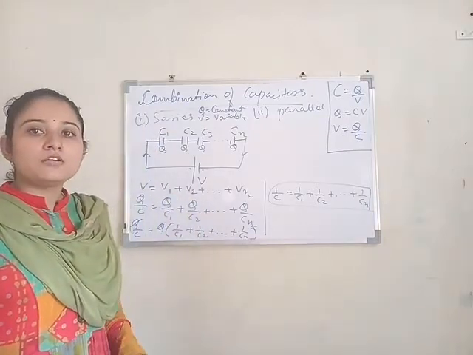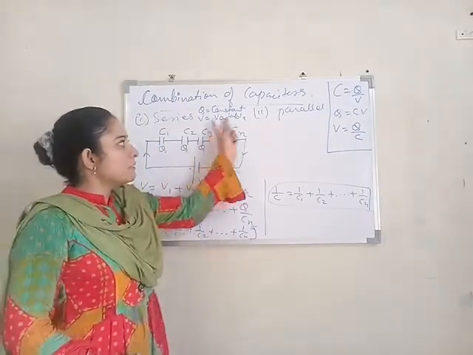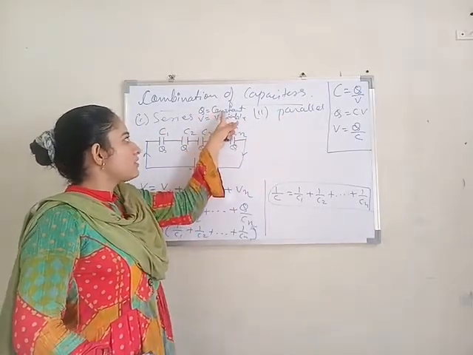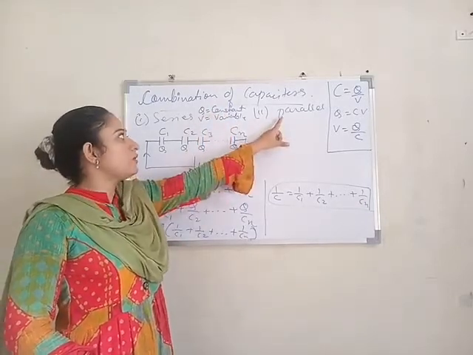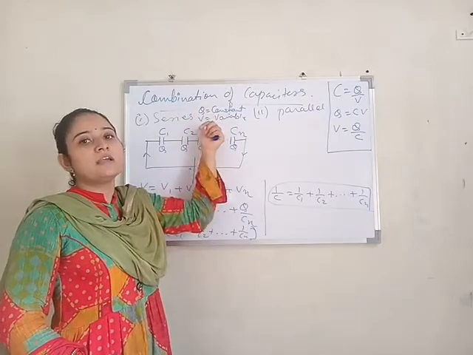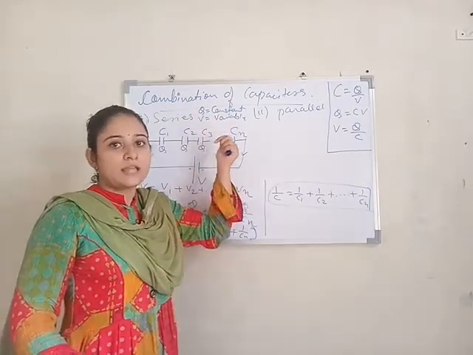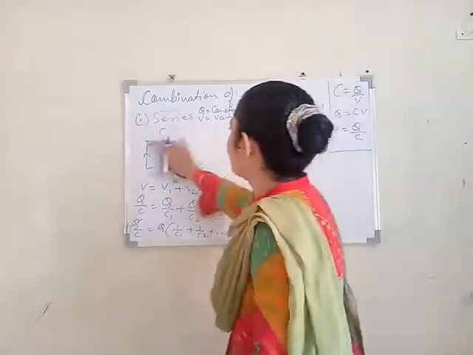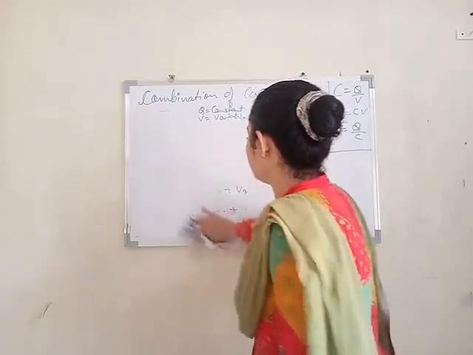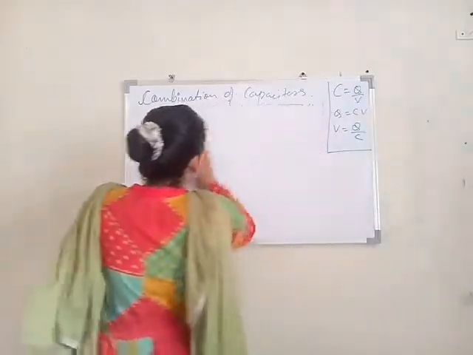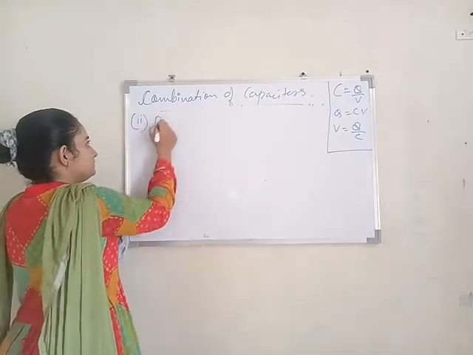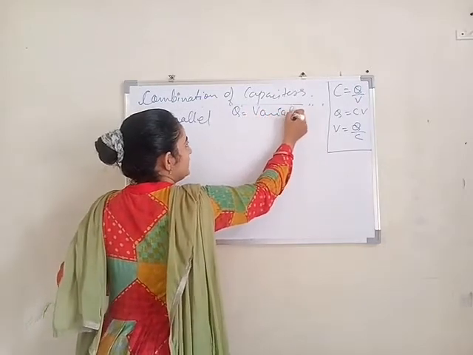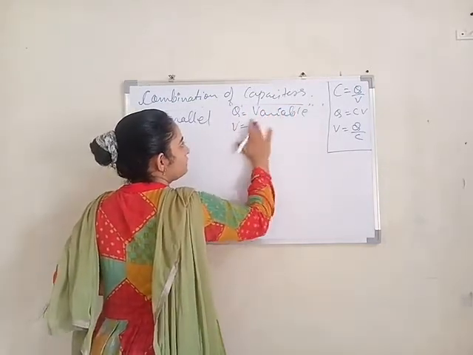Now parallel combination of capacitors. It will be completely opposite to series, because in series charge is constant and voltage is variable. In parallel combination, the charge will be variable and voltage will be the same for all the capacitors. So first of all, we will draw the circuit diagram of the parallel combination of the capacitors. For the parallel combination, Q is variable and V is constant.